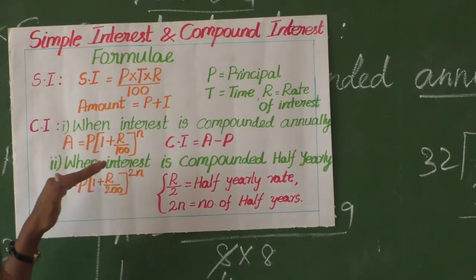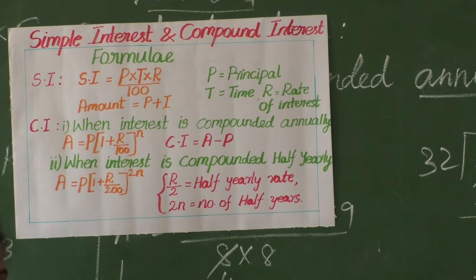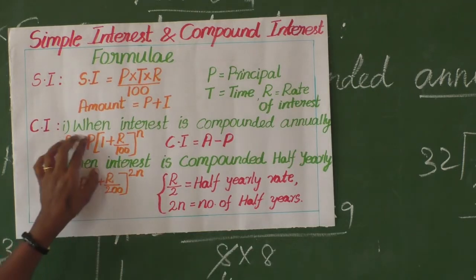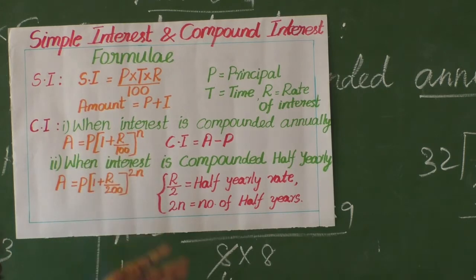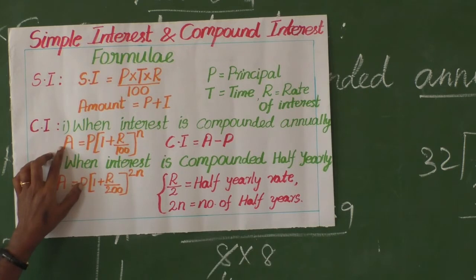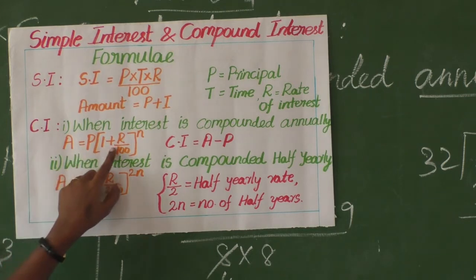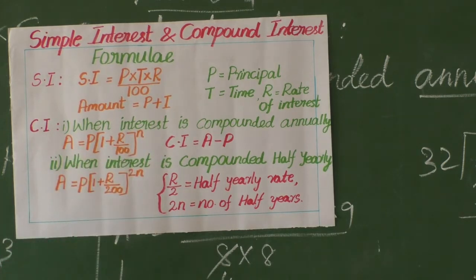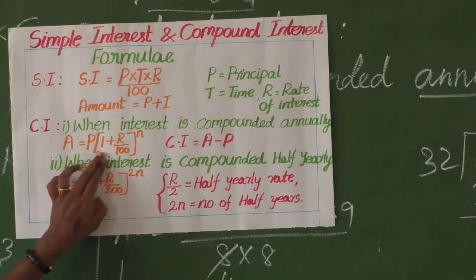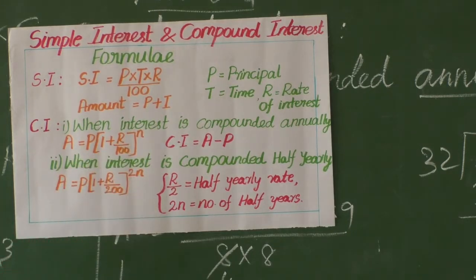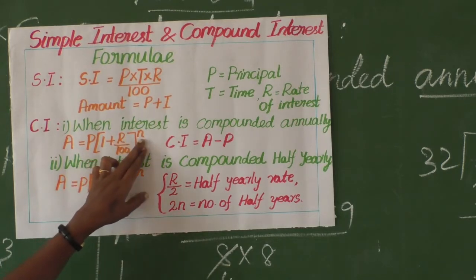At the end of every year the interest is to be added with the principal amount to form a new collection. The new collection is nothing but the new year's principal. Here the interest is compounded annually, half yearly, quarterly, like that. At that time, how do we find the amount? There is a formula for finding the amount. A equal to P into 1 plus R by 100, the whole power N. Here R is the rate of interest and N is the number of years.